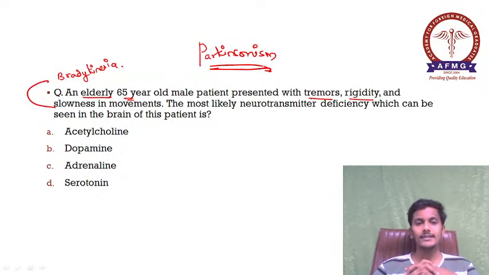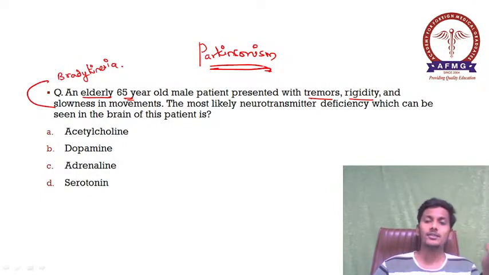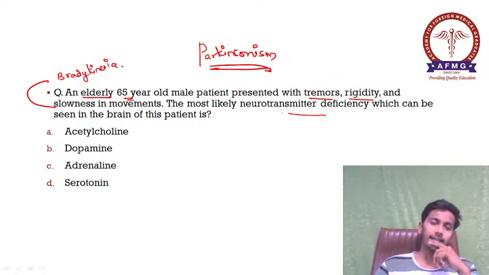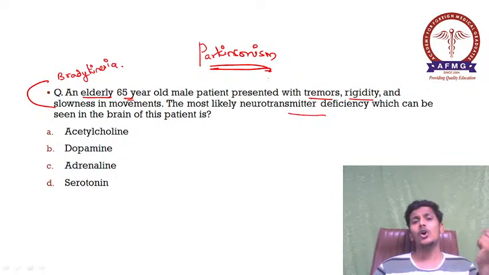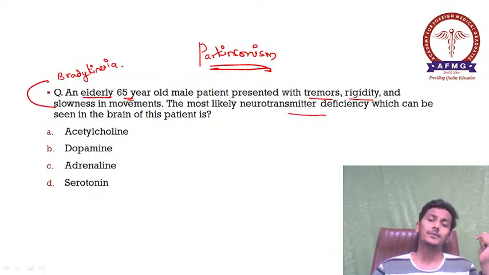Now what they have asked us is the most likely neurotransmitter deficiency which can be seen in the brain of this patient, and the options are A. acetylcholine, B. dopamine, C. adrenaline and D. serotonin. As we all know, in cases of Parkinsonism, which neurotransmitter is deficient?